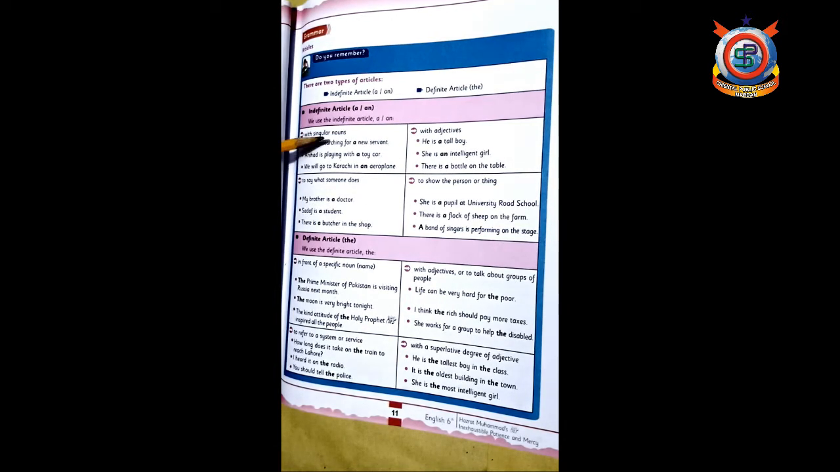Now you can see these are the usages of articles, okay? First, there are four usages of the indefinite article, a, an. The first use of the indefinite article is that we use a, an with singular nouns. Here they are searching for a new servant. Arshad is playing with a toy car.